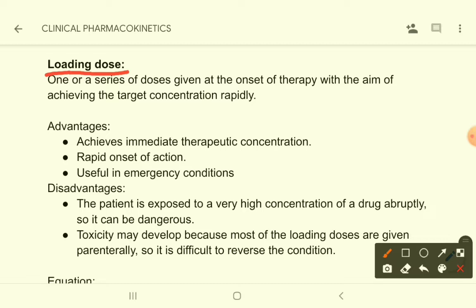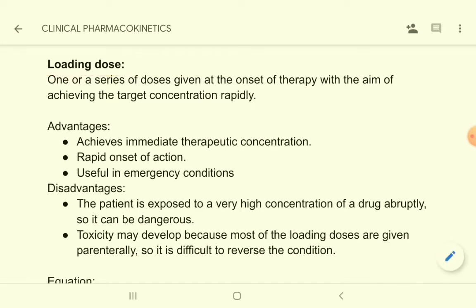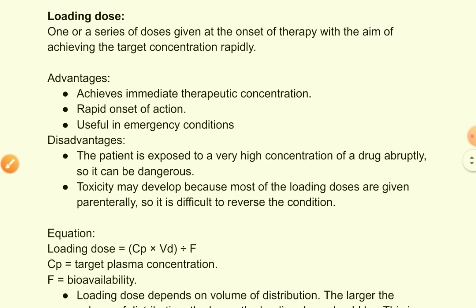So we give a very high dose of a drug, or we give small repeated doses of a drug very quickly within a very short time at the onset of therapy. Okay, so this is called loading dose. Now what are the advantages of loading dose? The advantages are: achieves immediate therapeutic concentration.